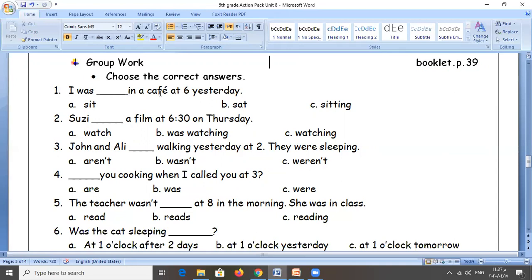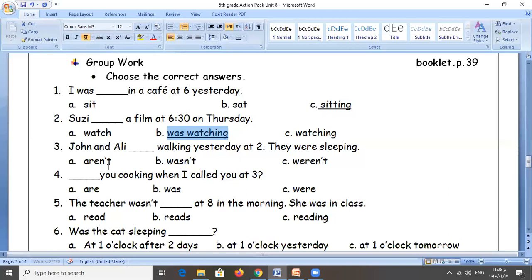I was, now I plus was plus I need the base form plus ing. Which one is the base form plus ing? A, B, C. Yes, thank you, which is C. Great. Next one. Now, Susie, a film at 6:30 on Thursday. Okay. With Susie we need was or were. Come on, think about that. Yes, we need an auxiliary, which is was. Thank you. Then we need the base form plus ing, which is was watching.